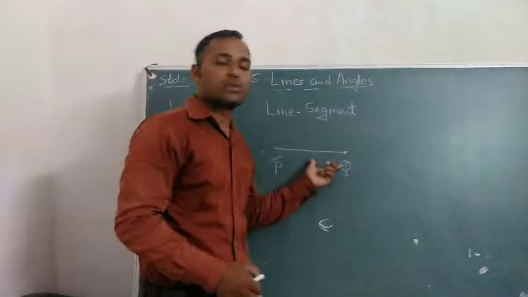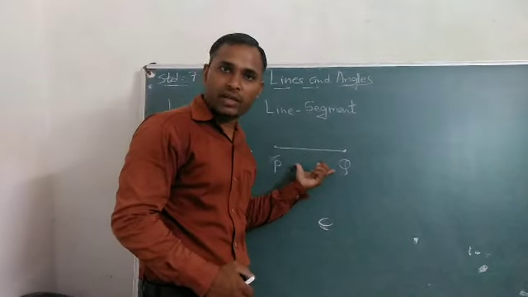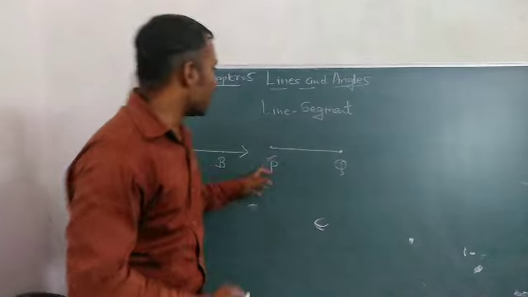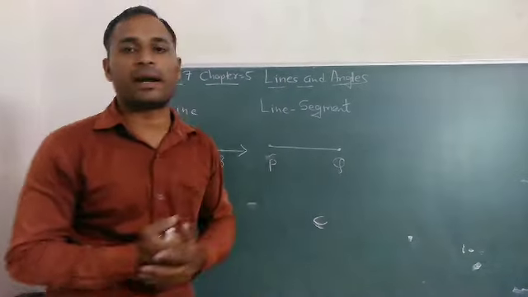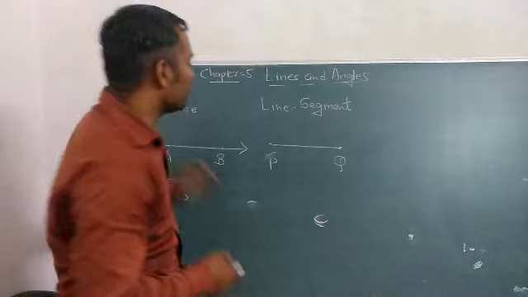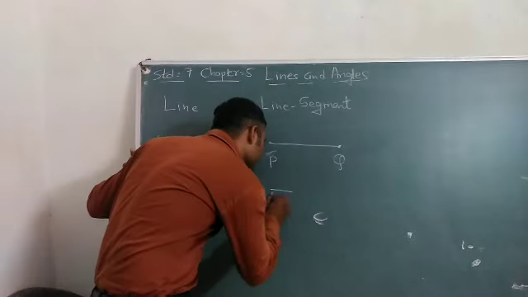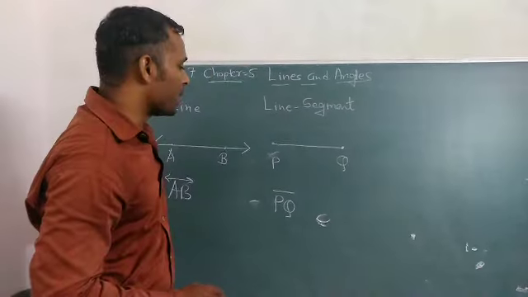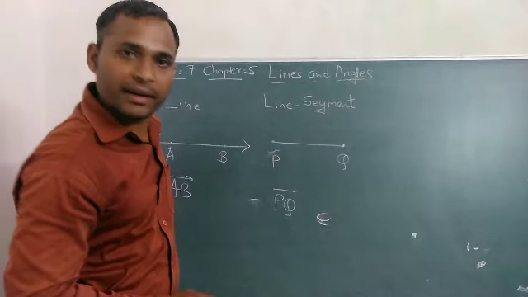Suppose 2 centimeter, 5 centimeter, 100 meter, 1 kilometer. So a line segment is finite, and it is denoted as PQ. Line segment PQ. Clear?